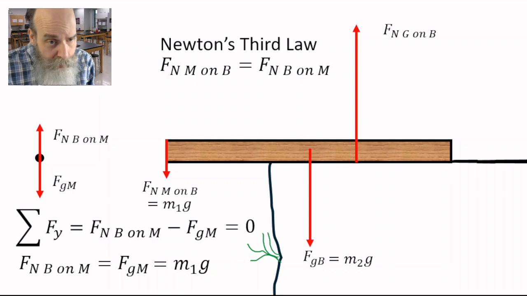If these three forces produce a torque which is counterclockwise, then the beam will rotate counterclockwise and the man will fall to his death. If these three forces produce a torque which is 0, neither clockwise nor counterclockwise, then the man will be safe and the beam won't rotate. It will be in rotational equilibrium.